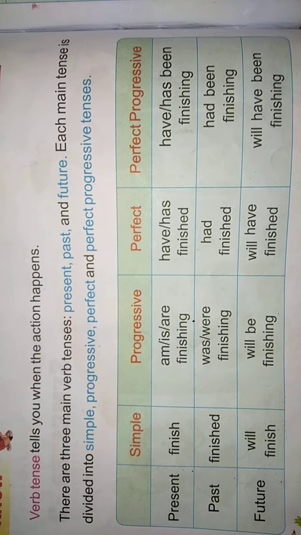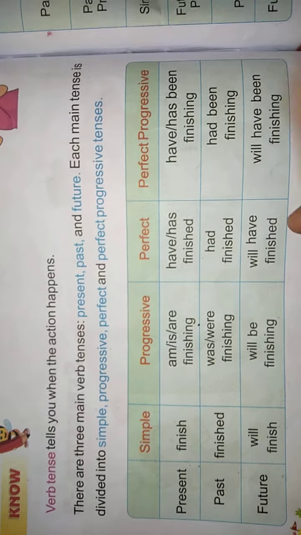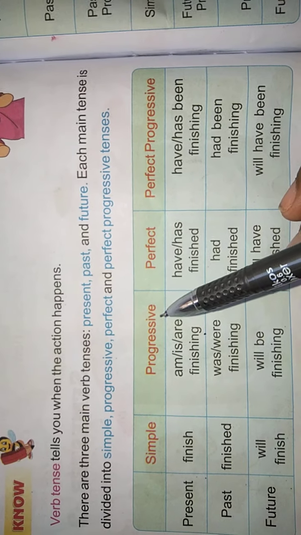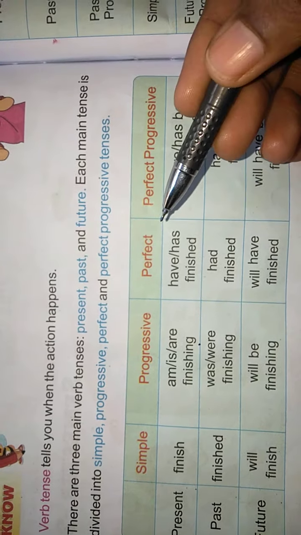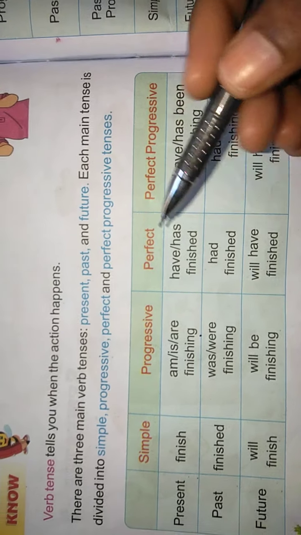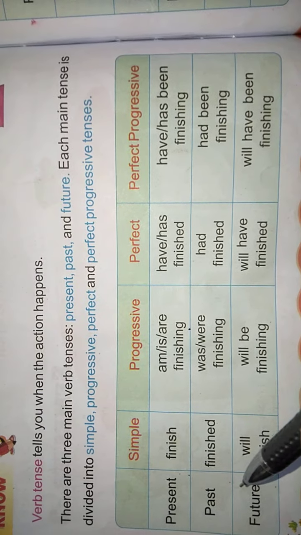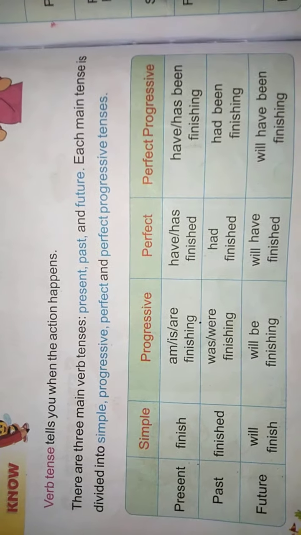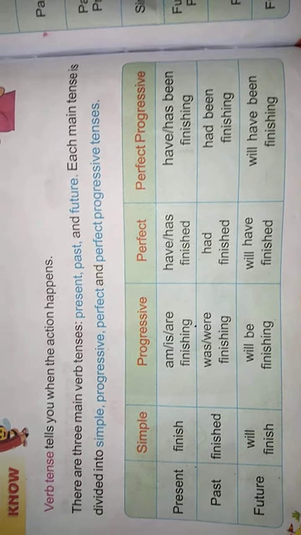In the previous class, we had learned the simple and progressive tenses. Okay? Now, in this class, we are going to learn about perfect tenses, which means present perfect, past perfect, and future perfect. Okay? Let's start our class.